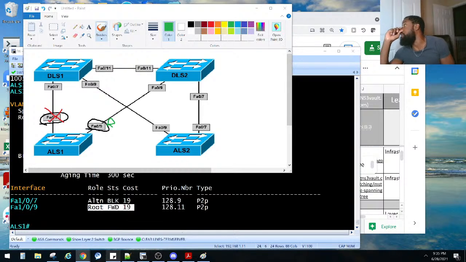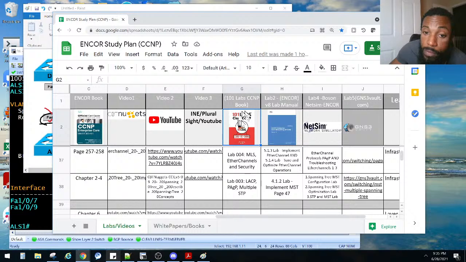He said, is this a CCNP topic? Yes, it is a CCNP topic. Now, a lot of this stuff is CCNA level stuff. But we got it from this book right here, the 101 Labs Cisco CCNP book. You can copy this from 101labs.net. There should be a link in my description box, but I think that still points to the CCNP version of this book. So let me go ahead and fix that right now.